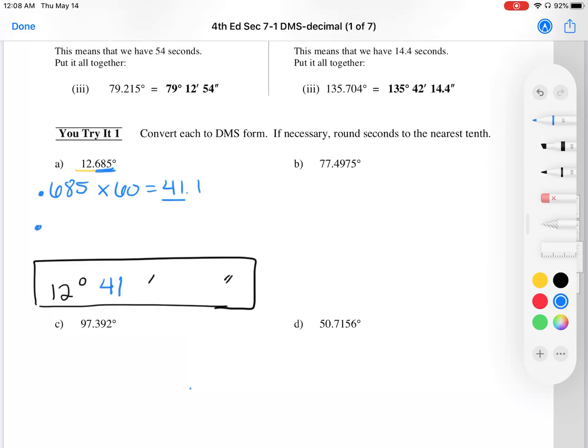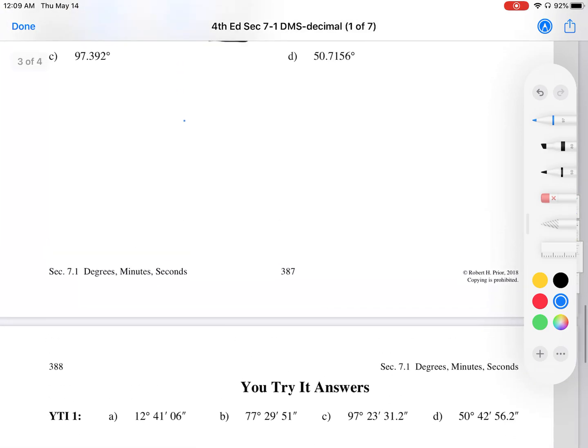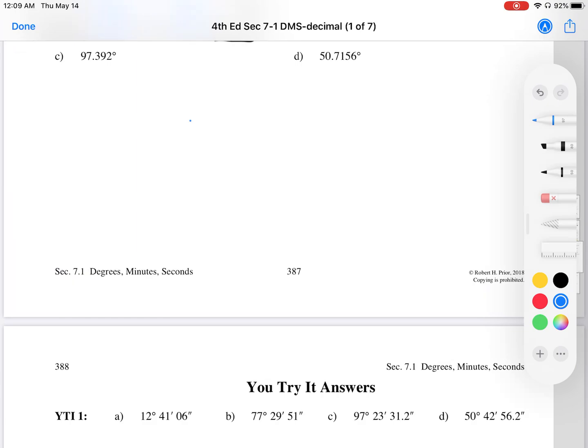Let's go ahead and take that 0.1 and times 60, and that gives us 6. And this would be our seconds. All right, so that's our answer for the first one. You have your answers for the rest right below. I'm sure you can try them without having me work them out with you.